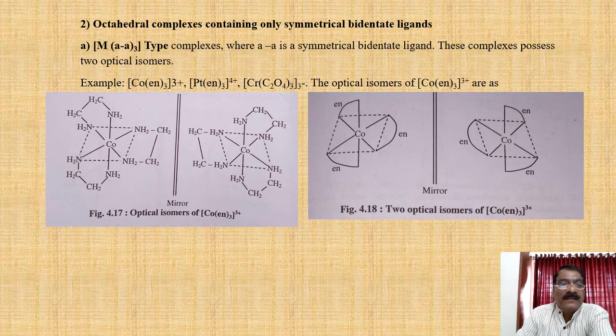For example, [Co(en)3]3+, [Pt(en)3]4+, [Cr(C2O4)3]3-. The optical isomers of the complex [Co(en)3]3+ are as follows: D form, L form, that is, they are mirror images of each other.